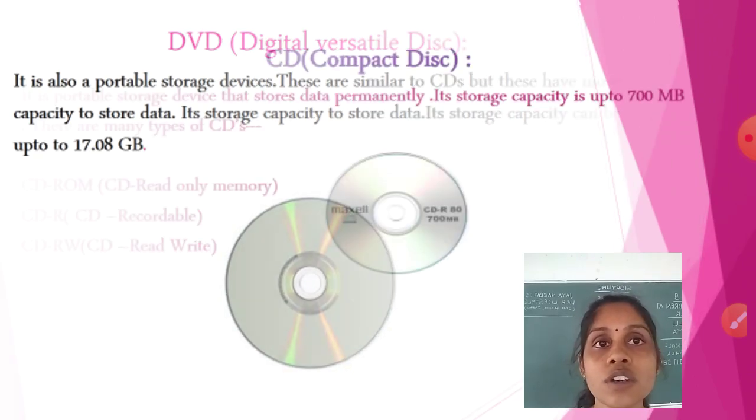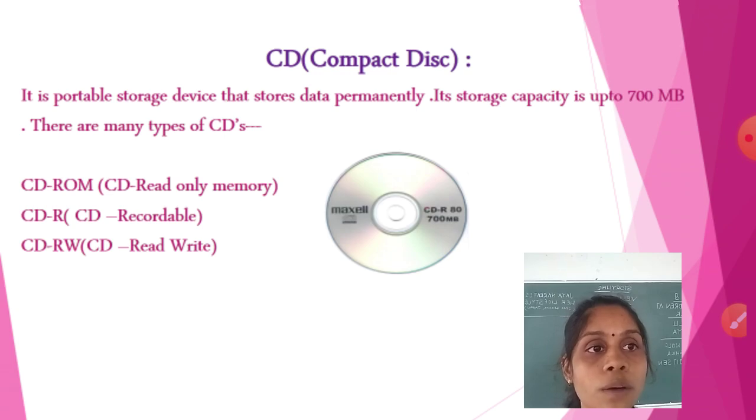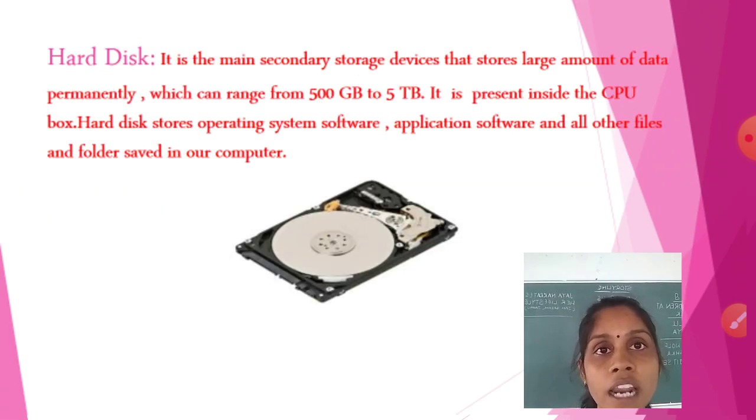The CD is completed. The next one is the hard disk. Hard disk comes in fixed devices, in fixed memory devices. Now what is the pattern of hard disk? It is already present inside the computer, inside the CPU. What is the meaning of hard disk? Why are we using it? What is the capacity? We will see this.